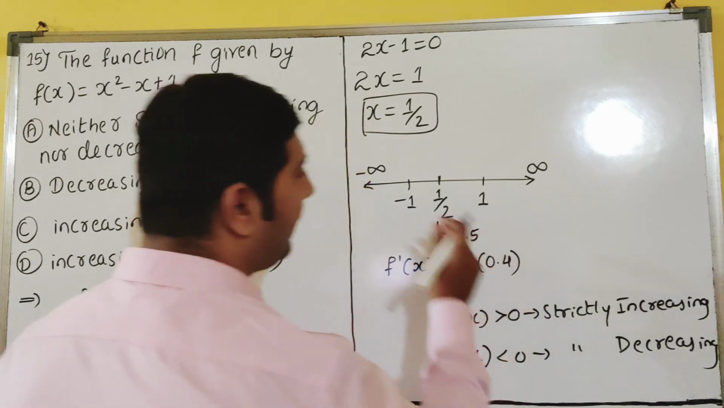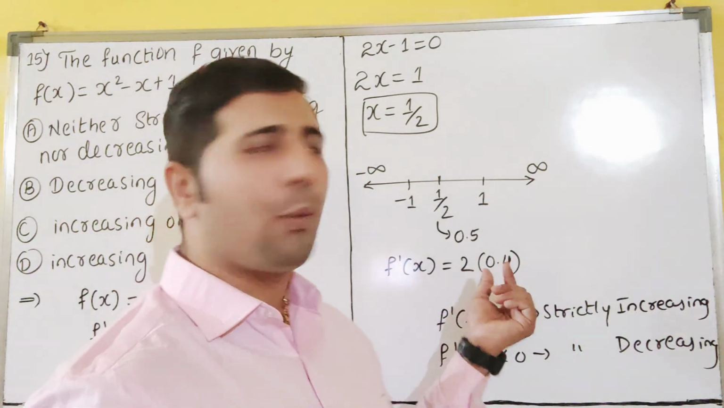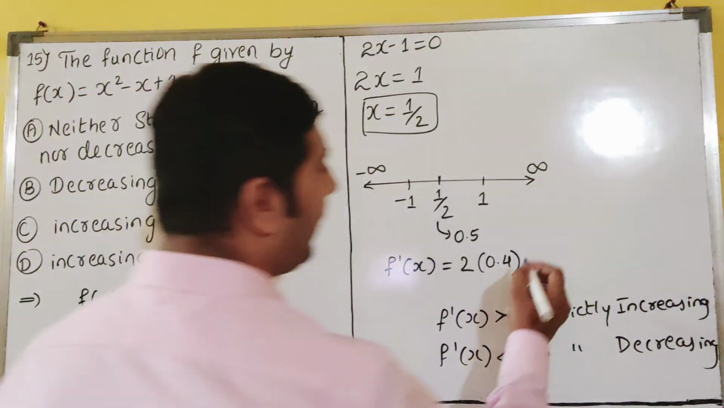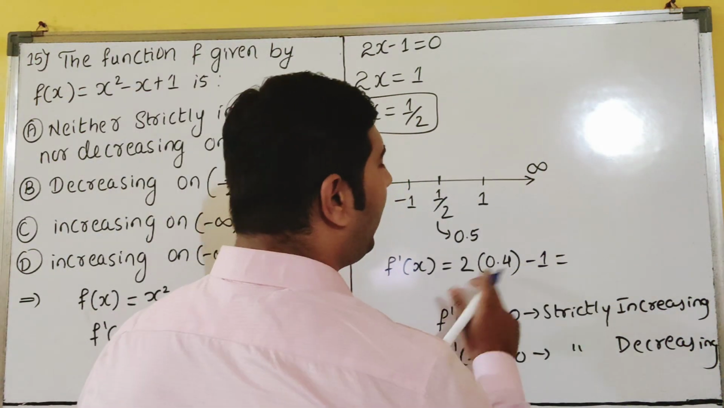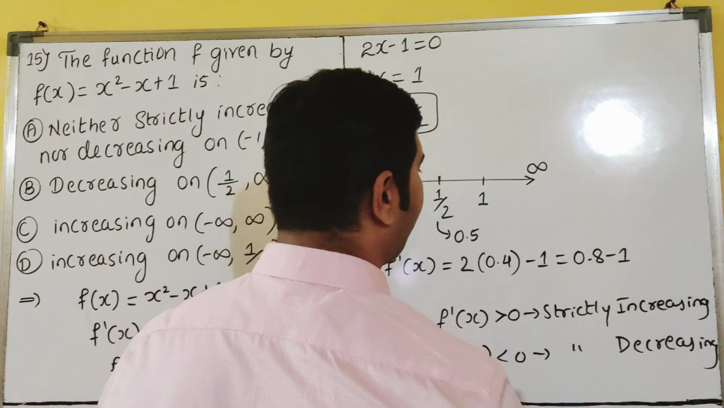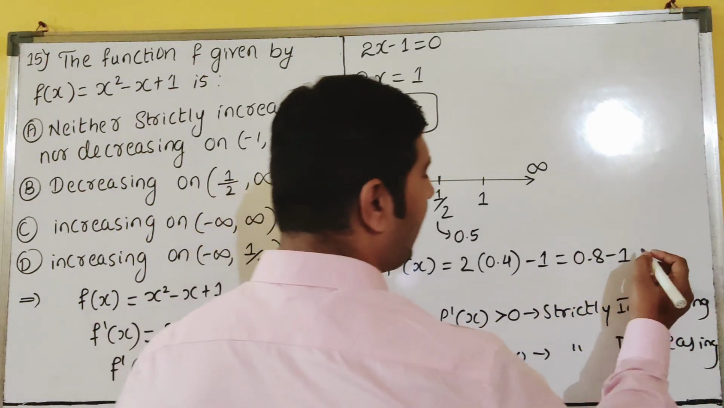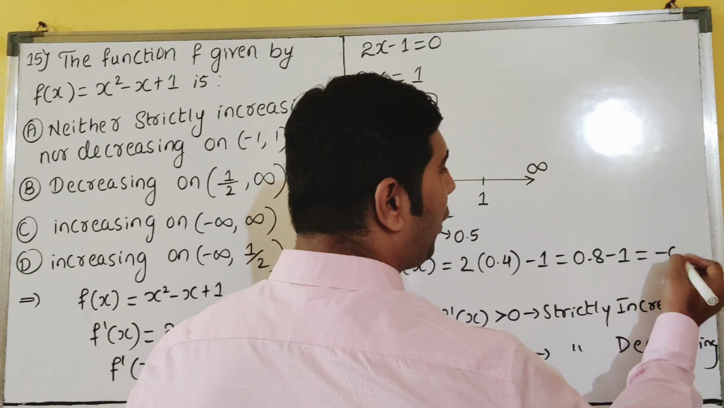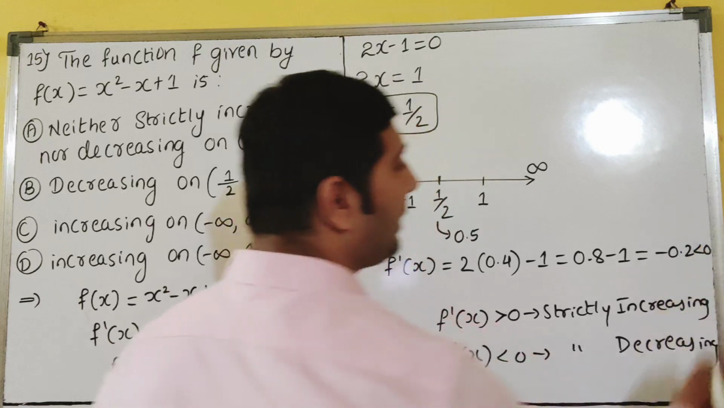0.4. I have taken 0.4 and I am putting it in f dash of x. So minus 1, how much will we get? 2 into 0.4 is 0.8, minus 1. So 0.8 minus 1 is how much? It will become minus 0.2, dear students, which is less than 0.